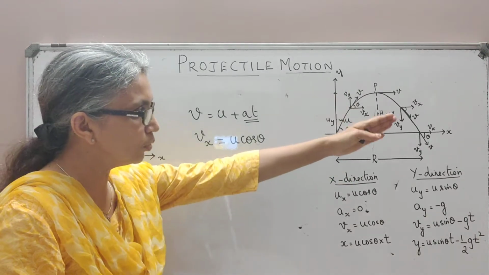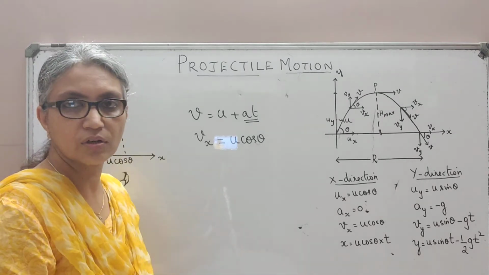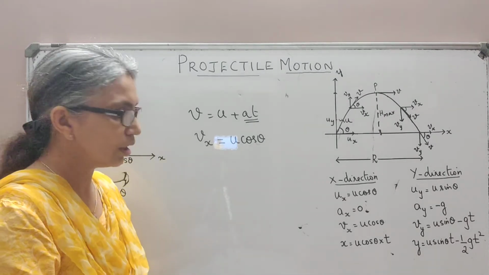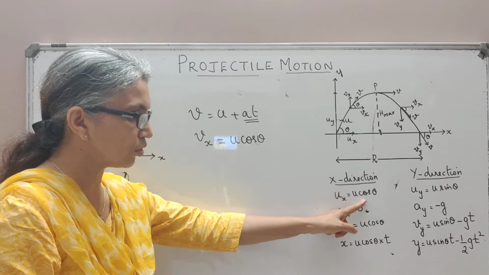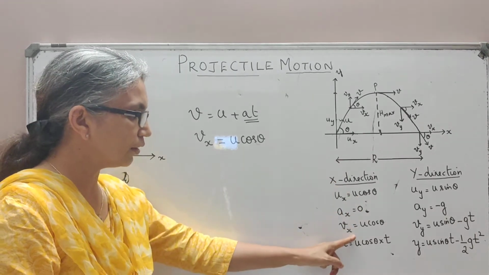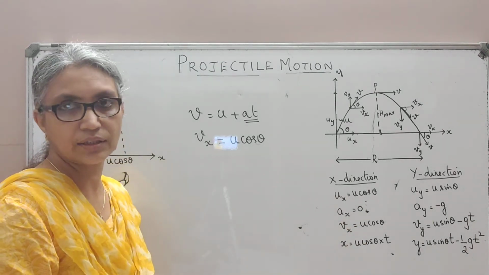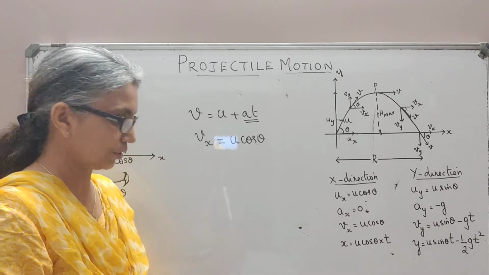So as the body moves, the horizontal component should remain constant because it is not undergoing any acceleration. If the initial velocity is u cos theta along the x-axis, throughout the motion of the projectile the velocity will remain u cos theta because it is not accelerating in the horizontal direction.